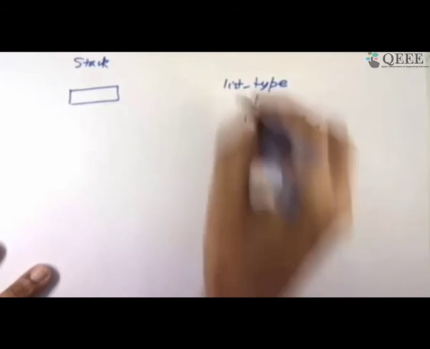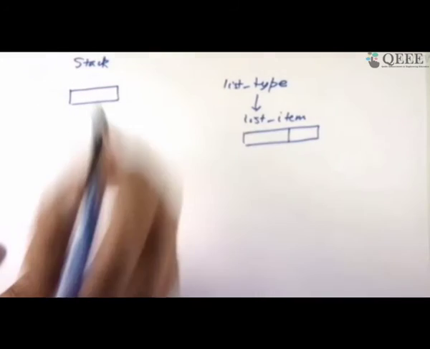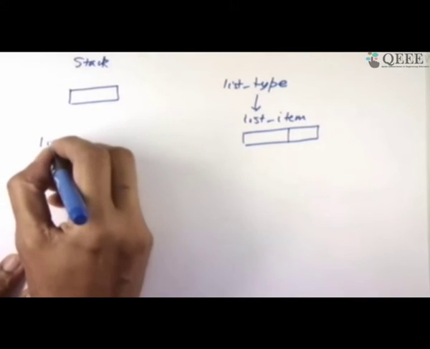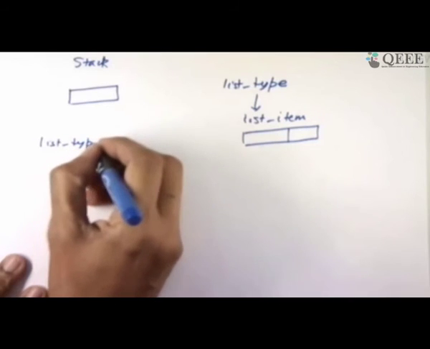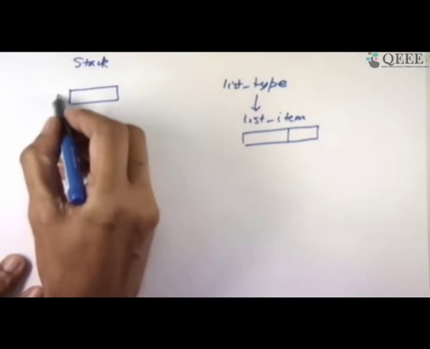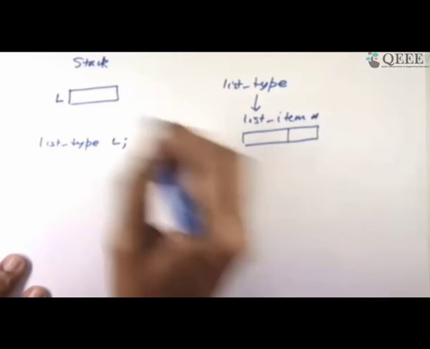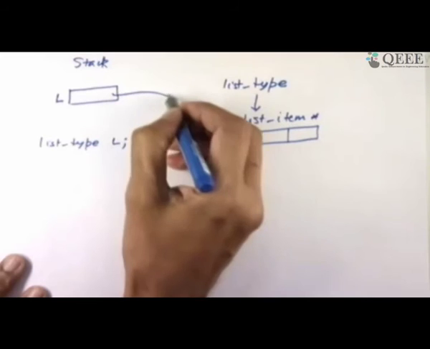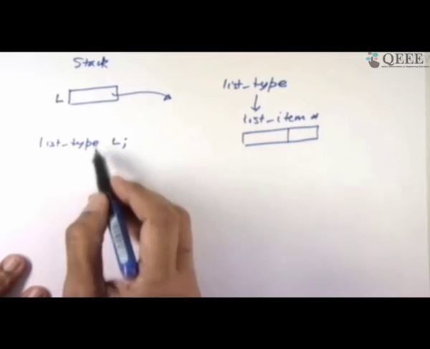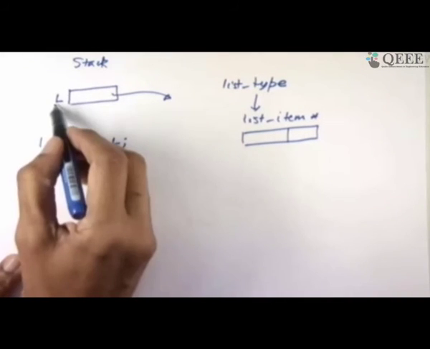So if I want to write in my main program, how do I create an empty list? The solution that I have proposed, which you may or may not agree with, is to say: please create a list_type entity, because this type is given, and call it L. I can do this. This is my intent. So what will happen? On my stack an L will be created. And what is list_type? Look inside, it is basically a pointer. So this will point to something, we don't know where. It's typically capable of pointing to a box like this, and this box has been created. So there is an L value for it.